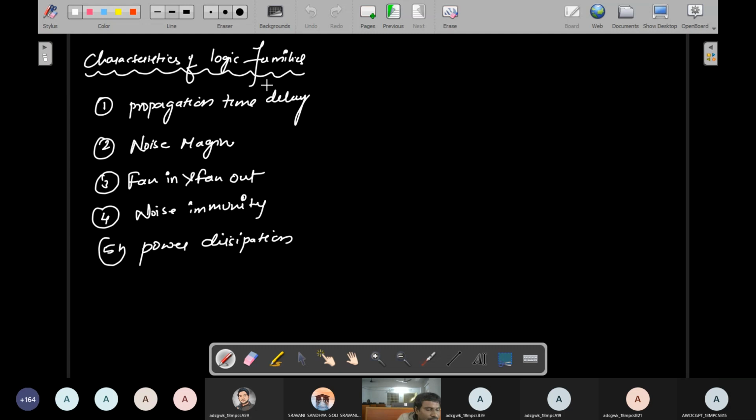First of all, I'll define all the definitions. I'll write propagation time delay, noise margin, fan in, fan out, what is noise immunity, what is power dissipation. I'll explain every part, so please note carefully, because these characteristics of logic families are very important for examination.